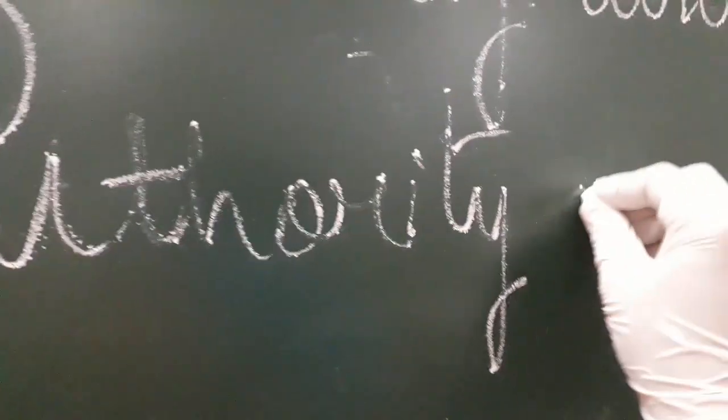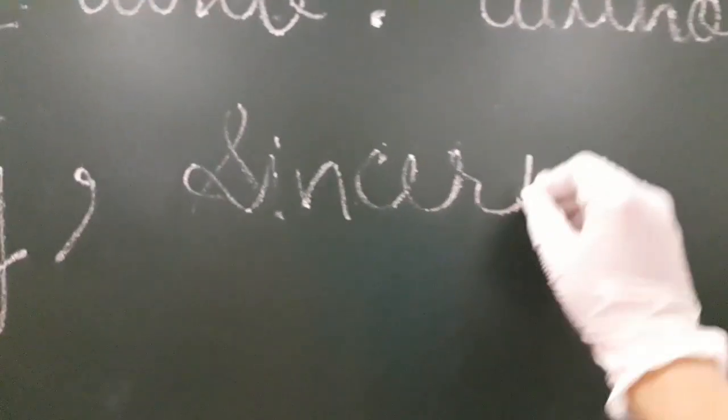It becomes authority. S-I-N-C-E-R, when it is added to et, it becomes sincerity. Similarly, security, minority, and identity.